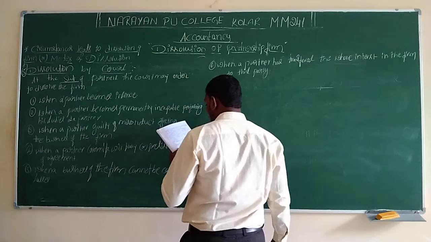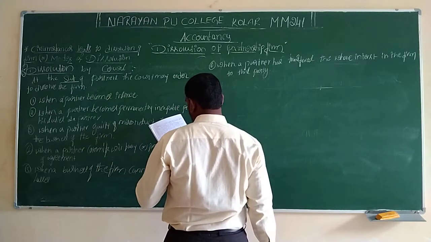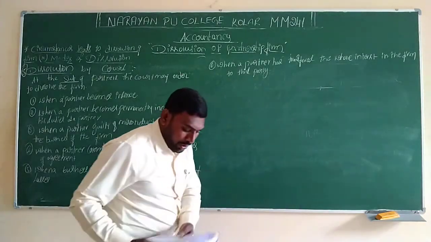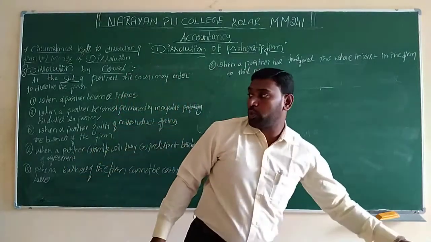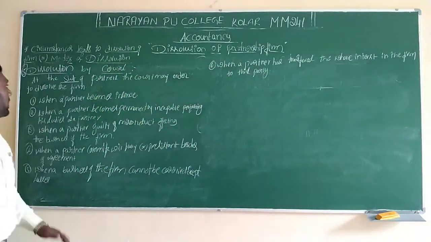When any ground of court requires dissolution, so these are the situations in which the court will interfere to close the company.